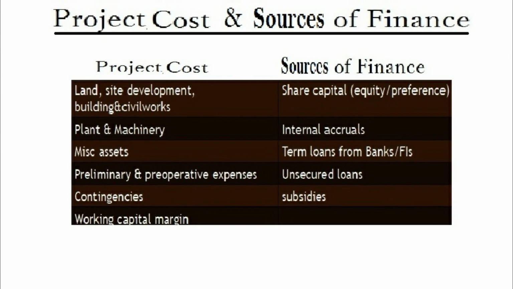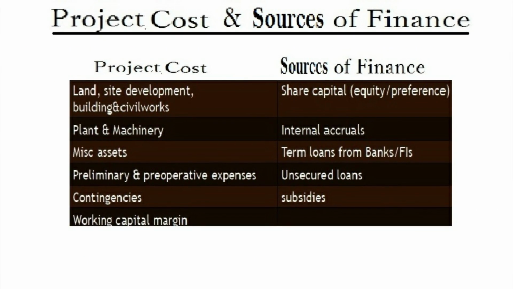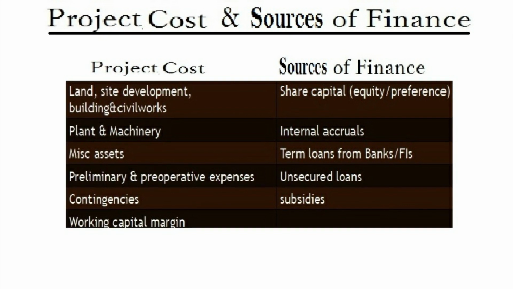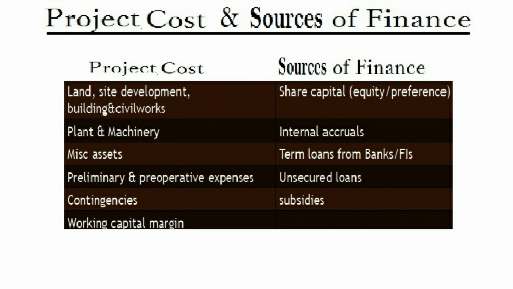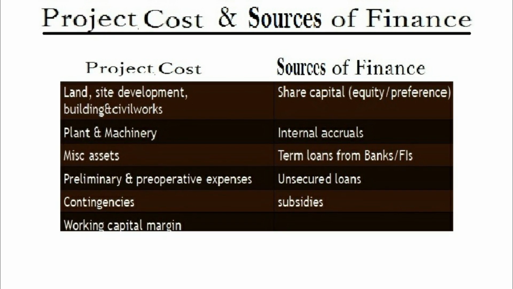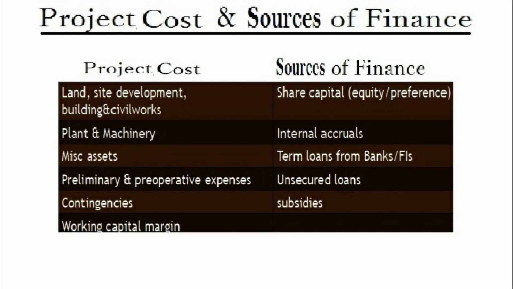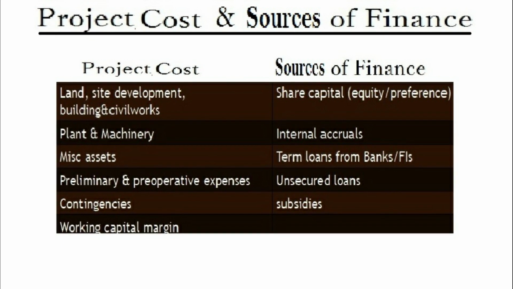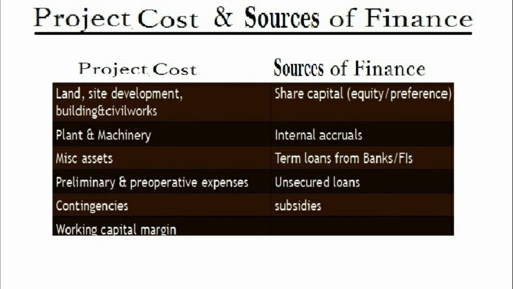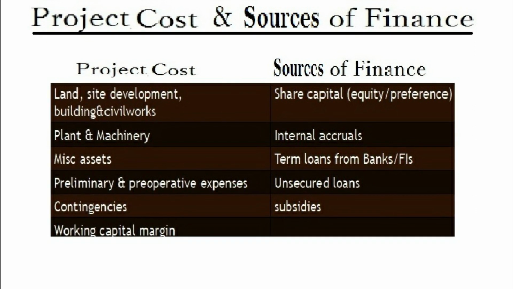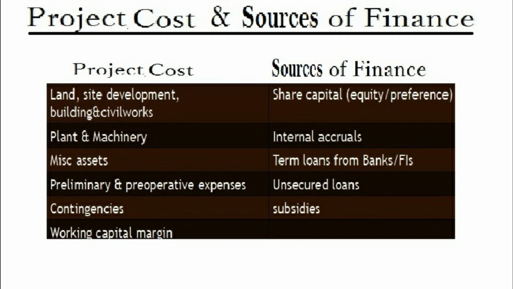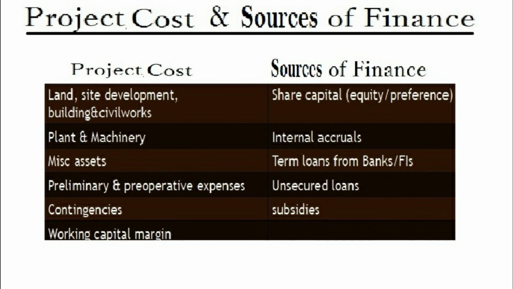Now we'll have to consider the project cost and sources of finance. That simply means the areas that need finance and the sources that can cover the requirement of finance. The areas that need finance in a project are land, site development, building, civil work, etc., plants and machinery, miscellaneous assets, preliminary and pre-operative expenses, contingencies or emergency fund, working capital margin. So these are the areas where funds are required to be employed.